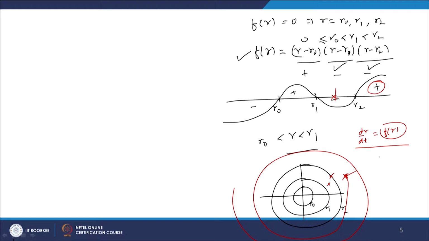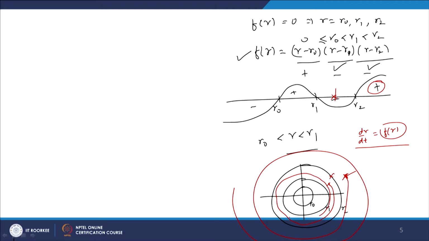So it means that the radius decreases as t tends to infinity. If it starts from here, it will try to decrease the radius.